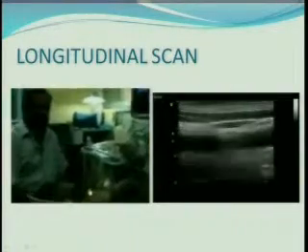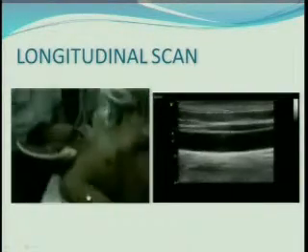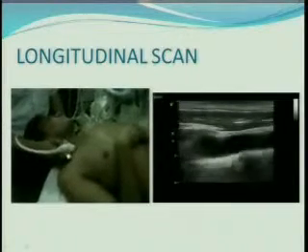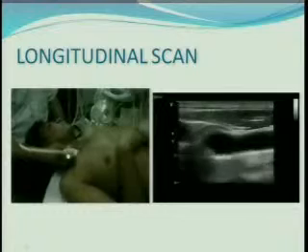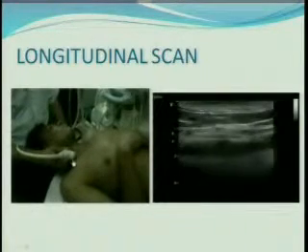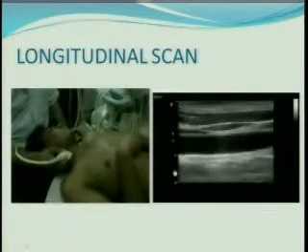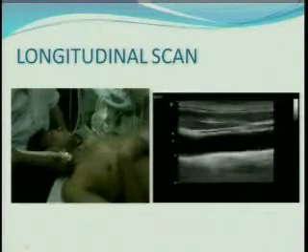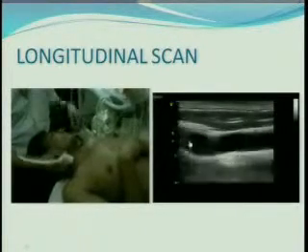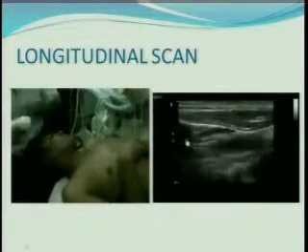Look at the position. How do we do it? By keeping a transducer just along with the common carotid vessels. And look at the movements of a hand with this transducer, and look at the scan plane. We are swirling. Once we move this transducer up and down, we are looking for external and internal carotid artery from its bifurcation.